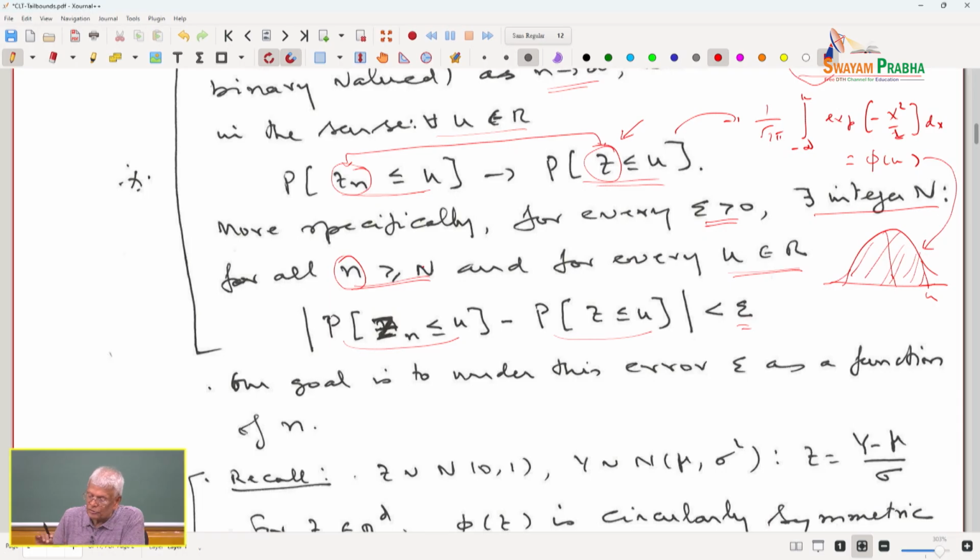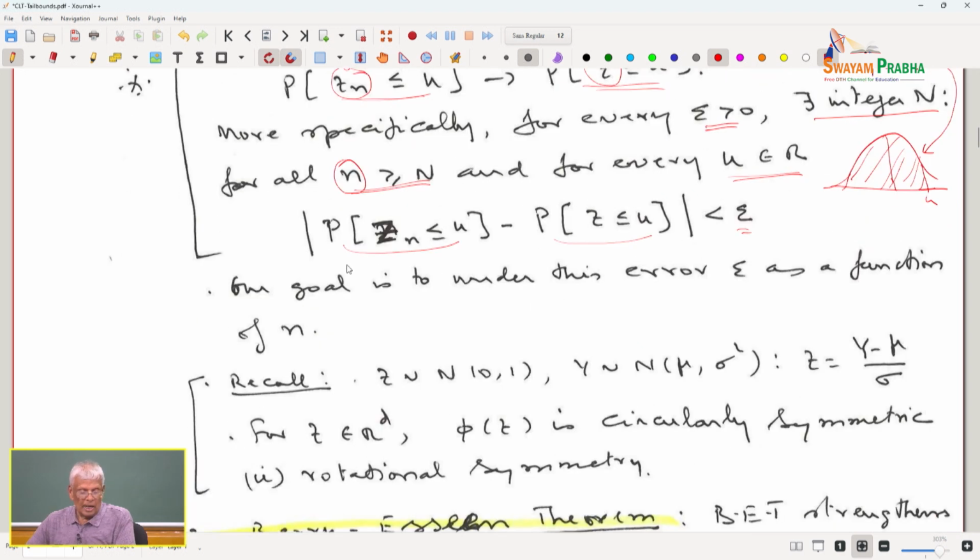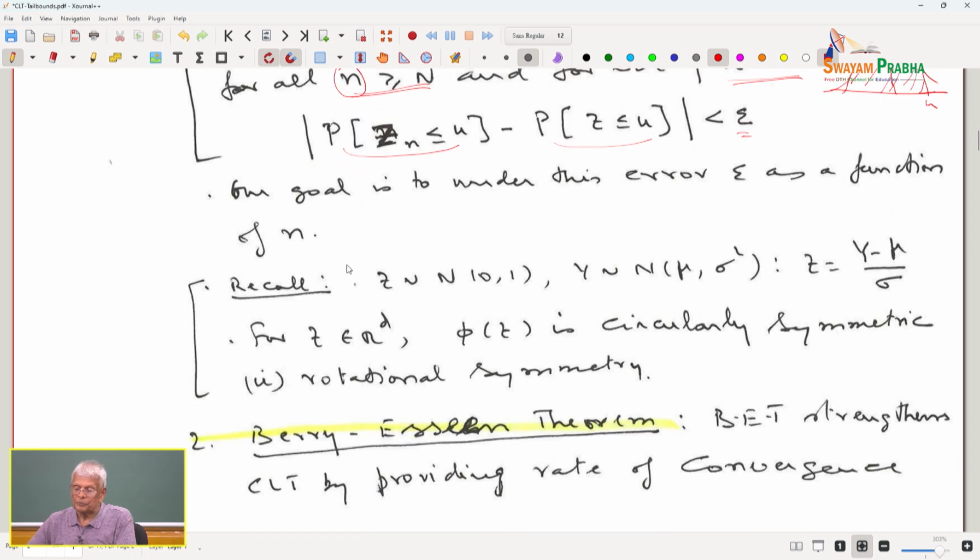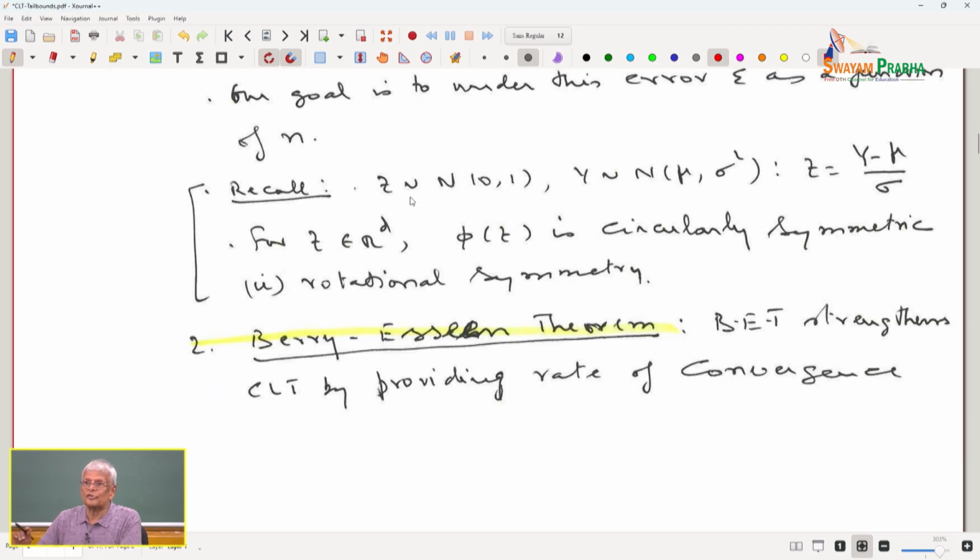Our goal is to understand this error, this error epsilon, as a function of n. That means I want to understand how fast epsilon goes to 0. Recall, z is equal to normal 0, 1. If y is normal with mu as the mean and sigma square as the variance, then z is equal to y minus mu by sigma.